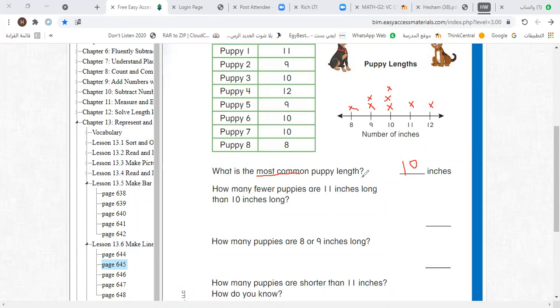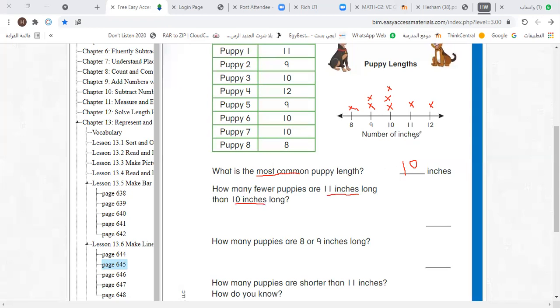I'll choose now Omar Islam. Hello, Omar. Yes, mister. Omar, how many fewer means plus or minus? Minus. Minus what number? Not 11 minus 10. No. How many fewer puppies are 11 inches than 10 inches?